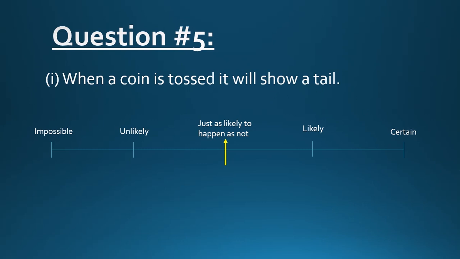Moving with question number 1, part 1, when a coin is tossed, it will show a tail. When a coin is tossed, you can get two outcomes. Either you get a tail or you can get a head. So we are not sure that every time we toss a coin, we get a tail. Out of these 5 outcomes, which are impossible, unlikely, just as likely to happen as not, likely, and certain, we choose just as likely to happen as not. What does it mean? It means that there is an equal chance for an event to happen or not to happen. Because when you toss a coin, you can get either a head or a tail.